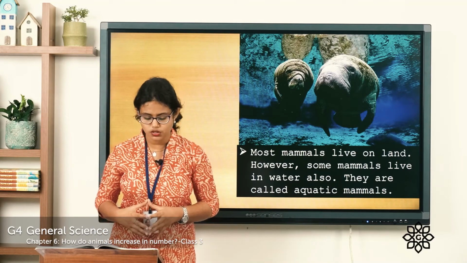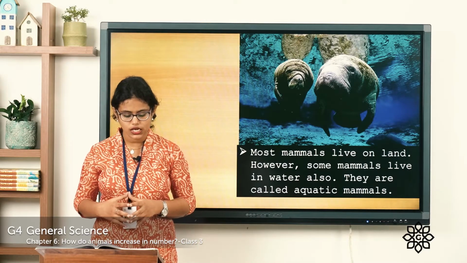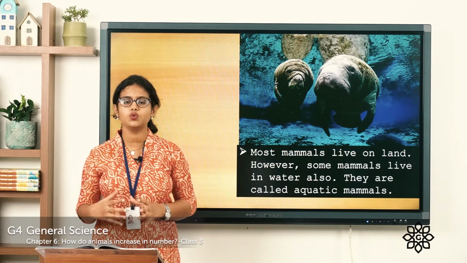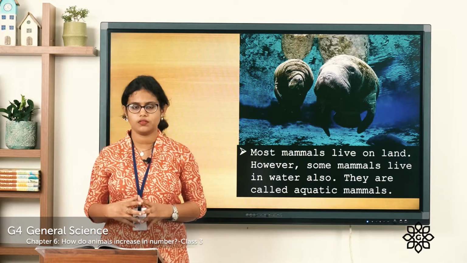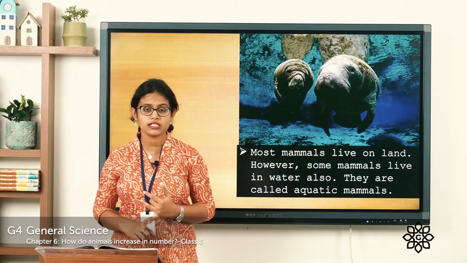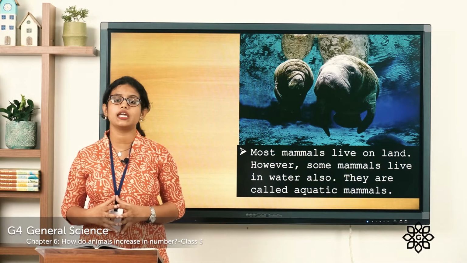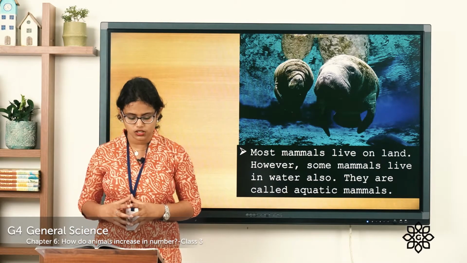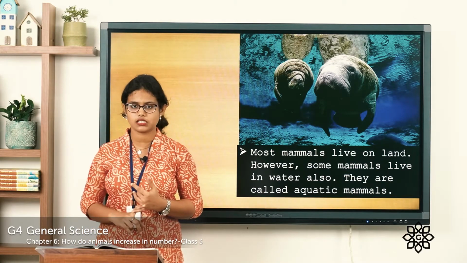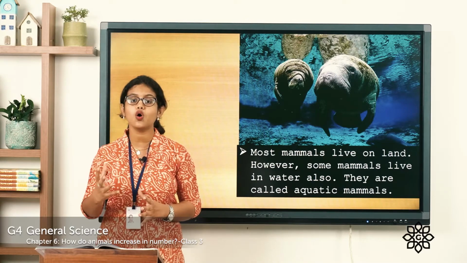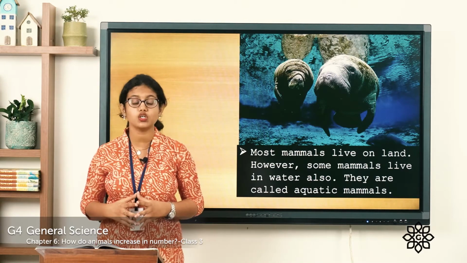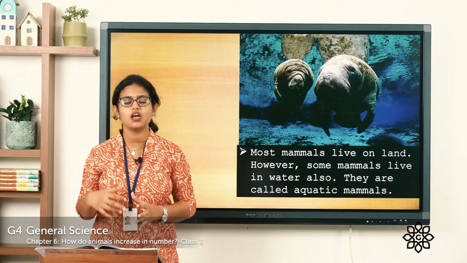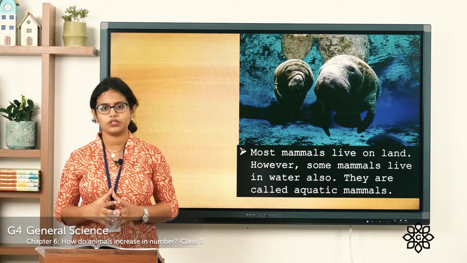Coming to the next box, you can see life skills. If you see a bird's nest, we all know why a bird builds a nest. They build their nest to lay eggs, and at the same time to take care of their young ones. So if you see a bird's nest, do not disturb it. Do not go close to the nest and do not try to feed the chicks. This is very important and you should always remember this.